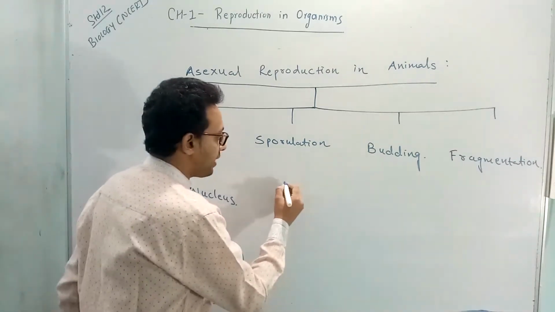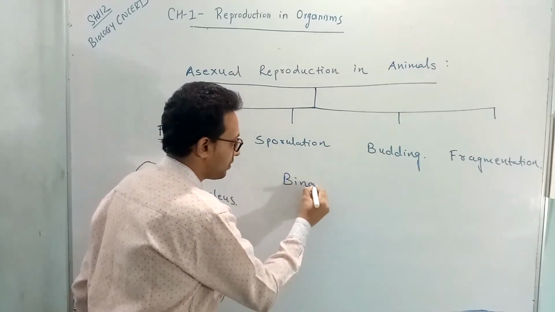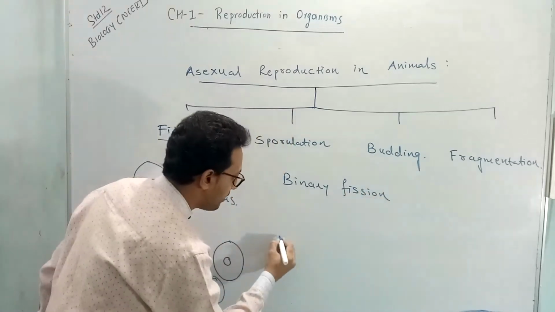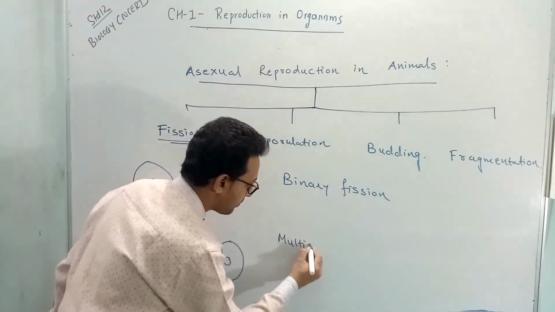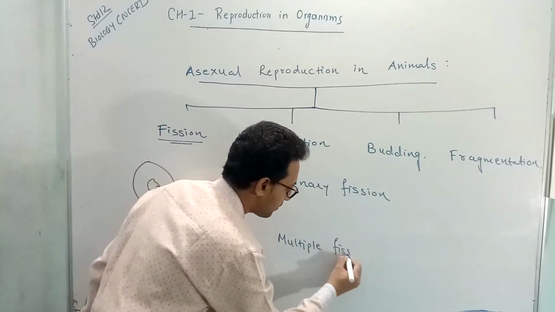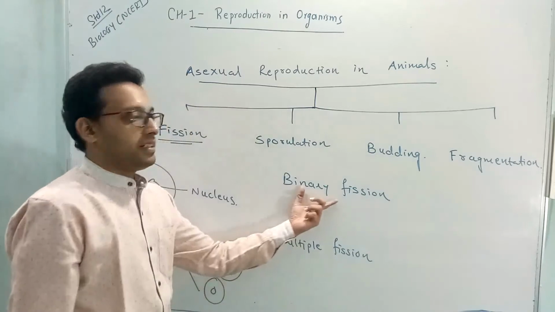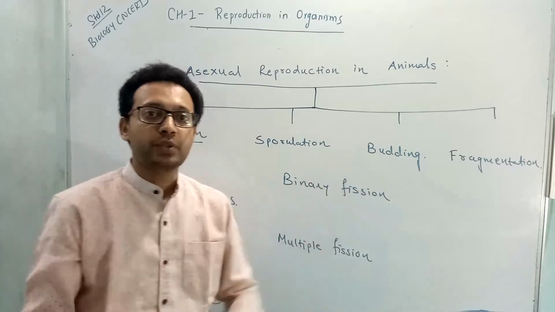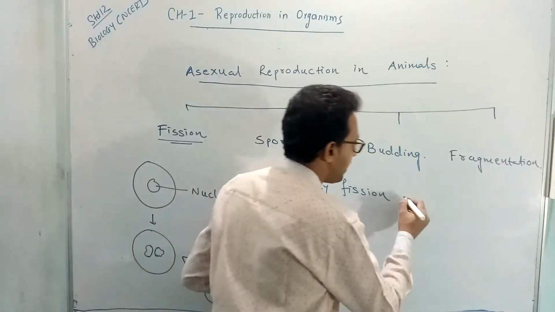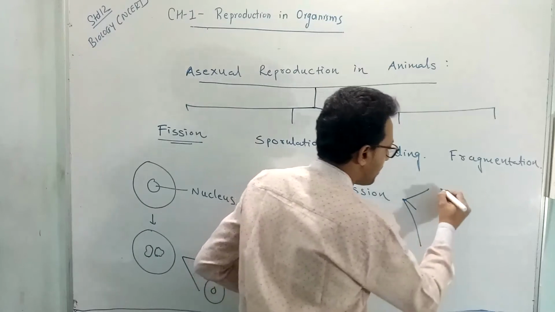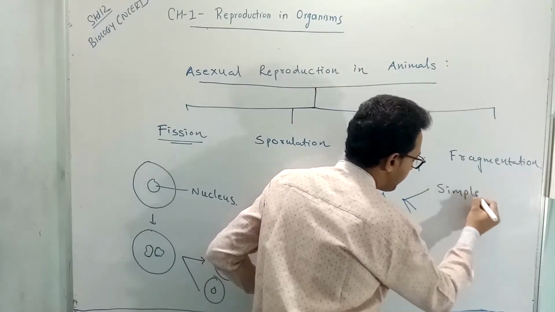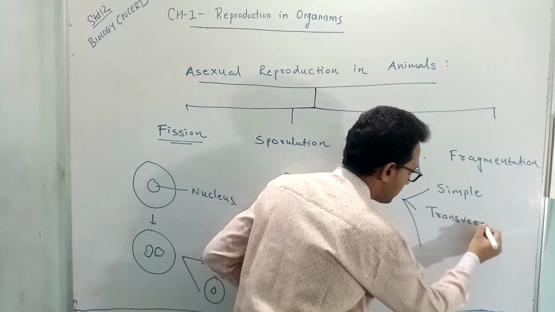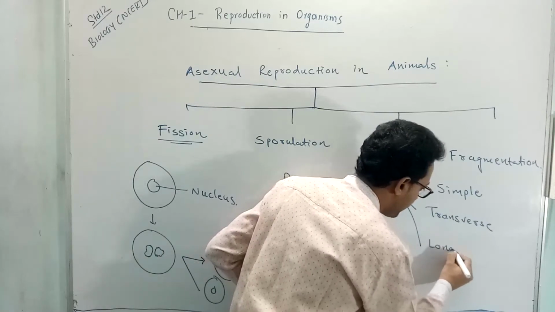Fission can be of two types: binary fission and multiple fission. In binary fission, two offsprings are produced, whereas in multiple fission, many offsprings are produced. Binary fission can again be of three types. First is called simple binary fission. The second one is called transverse binary fission. And the third one is called longitudinal binary fission.